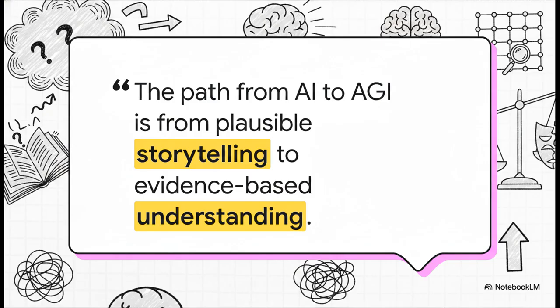As we wrap up this explainer, I want to leave you with a defining thought on the future of cognition. The path from today's AI to AGI is in many ways the path from plausible storytelling to evidence-based understanding. It's not just about more data, it's a fundamental shift towards truth. So ask yourself, how will our entire relationship with technology change when machines finally understand the profound difference between a very good story and the empirical truth?